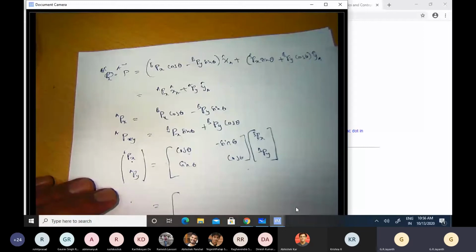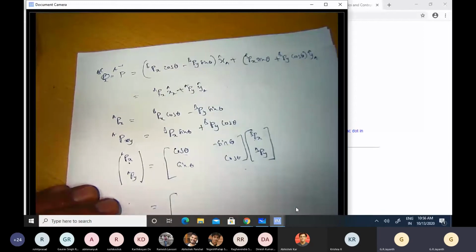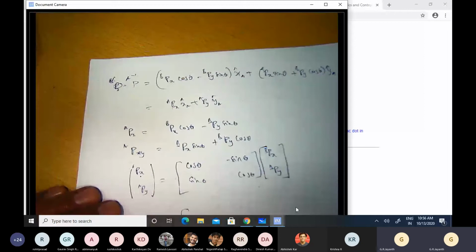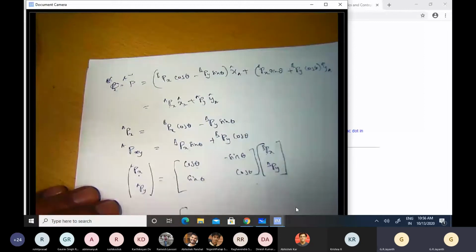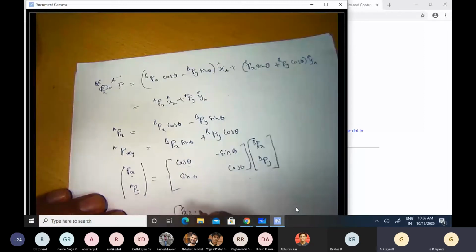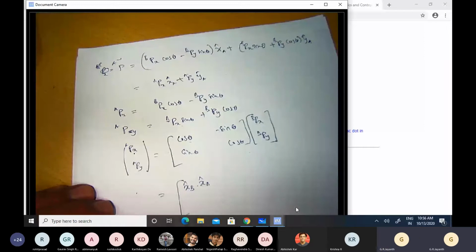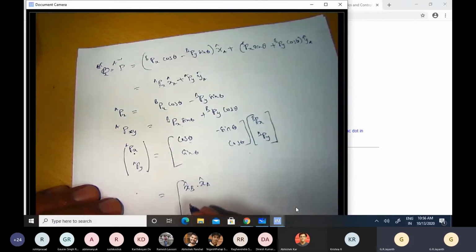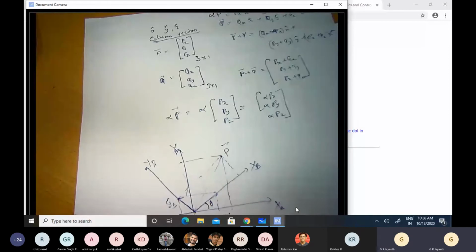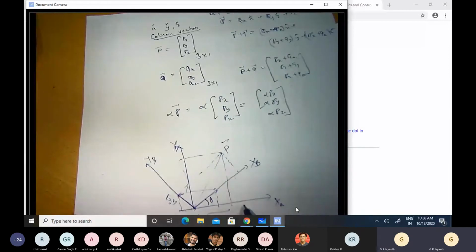And if you notice, cos theta is the cosine of the angle between the vectors x cap A and x cap B. So this is x cap B dot x cap A. Okay. And the second term is sin theta, and that is the inclination between x cap B and y cap A. So if I were to show you this figure here, x cap B and x cap A are oriented with respect to each other by this angle theta.